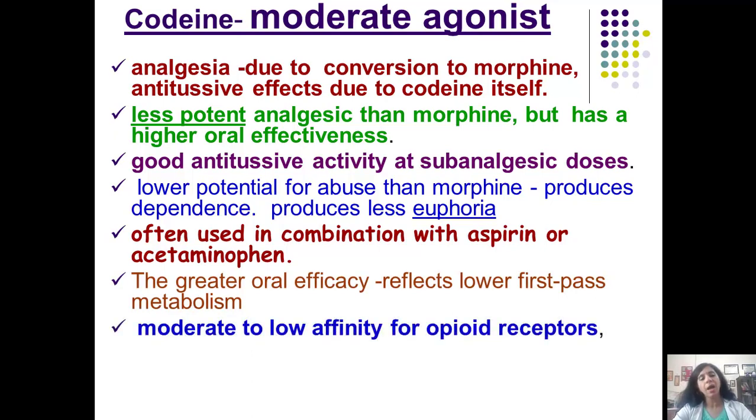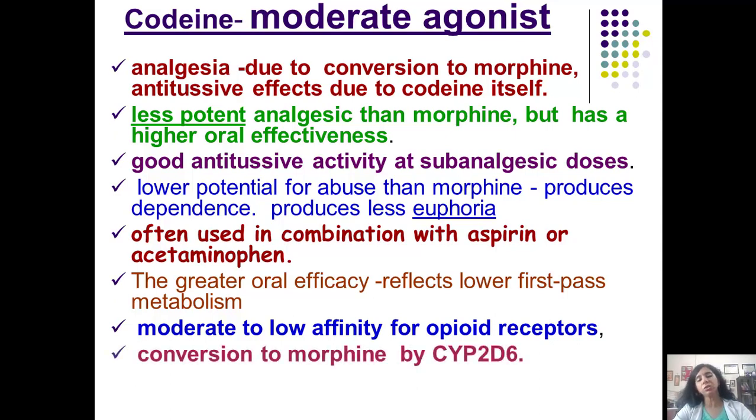It has moderate to low affinity for opioid receptors. But mind you, it's a pure mu agonist. Its conversion to morphine is brought about by the enzyme CYP2D6, and we had discussed in general pharmacology that this enzyme is subjected to genetic polymorphism, and the people who have less of this enzyme CYP2D6 would not be able to perceive the analgesic effect of codeine, because morphine will not be formed.